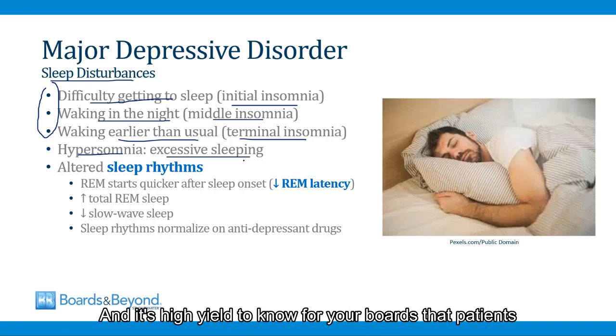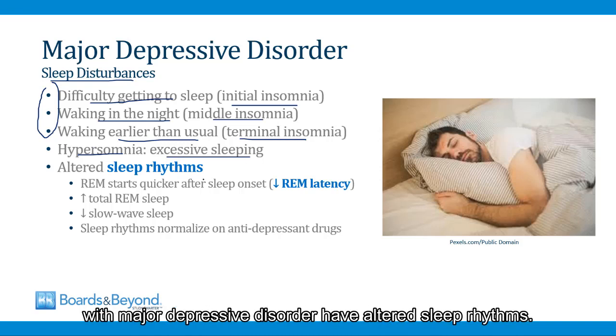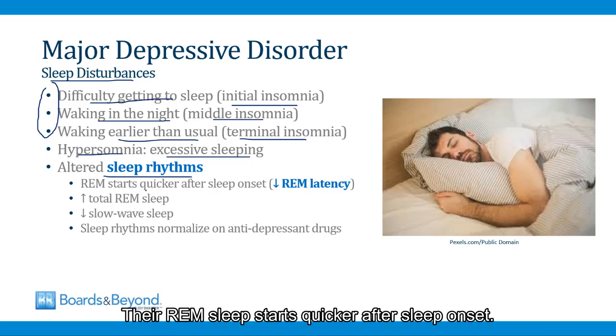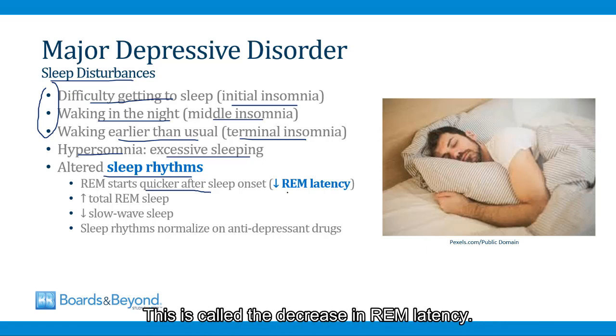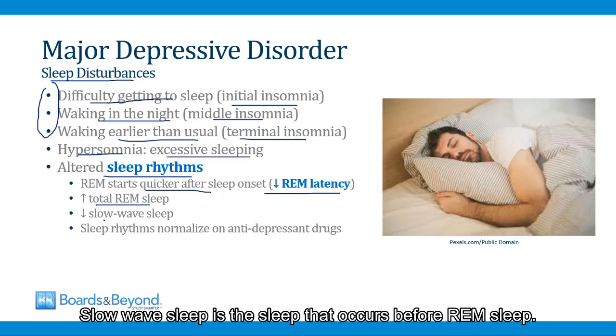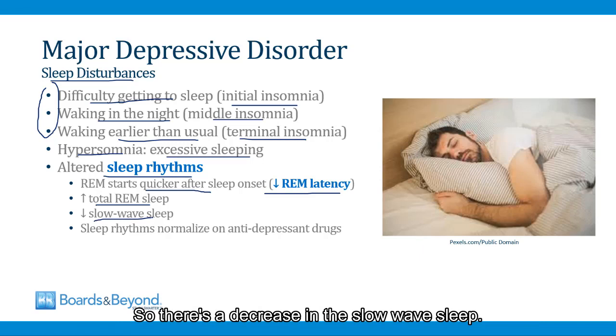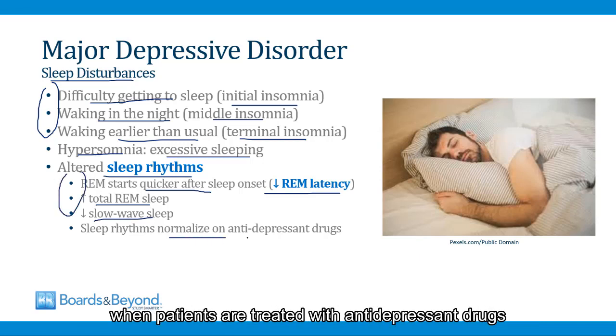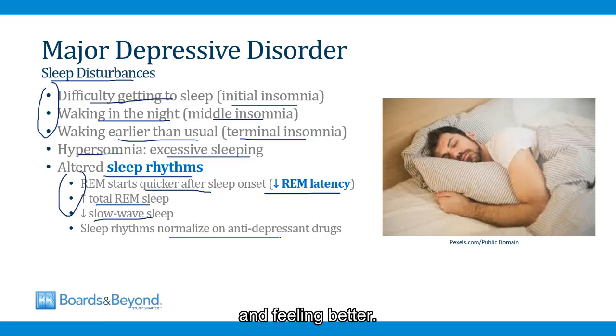And it's high yield to know for your boards that patients with major depressive disorder have altered sleep rhythms. This has been well described in clinical studies. Their REM sleep starts quicker after sleep onset. This is called a decrease in REM latency. They also have an increase in the total amount of REM sleep. Slow wave sleep is the sleep that occurs right before REM sleep, so there's a decrease in the slow wave sleep. And then finally, all of these changes can normalize when patients are treated with antidepressant drugs and feeling better.